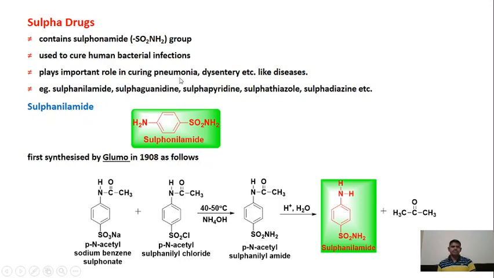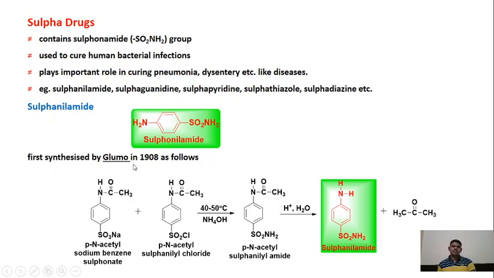You know, sorry, what is the name of this pathogen? And then dysentery. Dysentery is caused by amoeba, another parasite. So this is the drug acting over pneumonia and dysentery. Then the next examples of these sulfur drugs are sulfanilamide, sulfaguanidine, sulfapyridine, sulfathiazole, sulfadiazine, etc. So now we are going to see sulfanilamide. This is the structure of the sulfanilamide: para amino sulfanilamide.